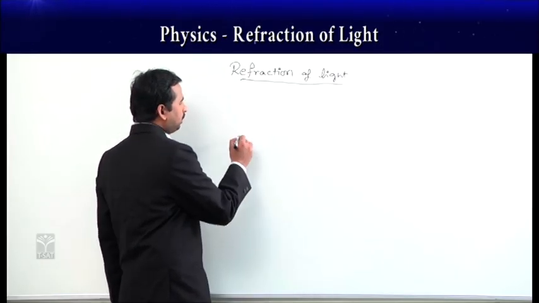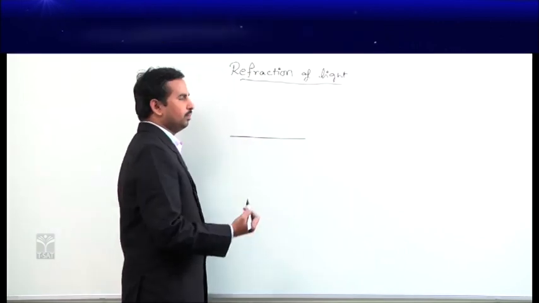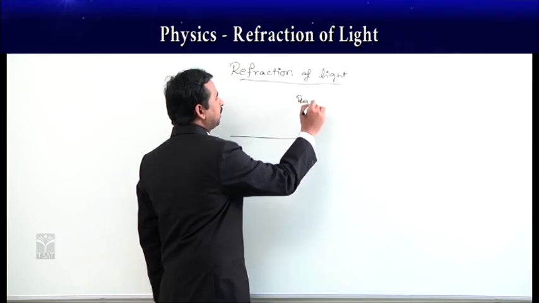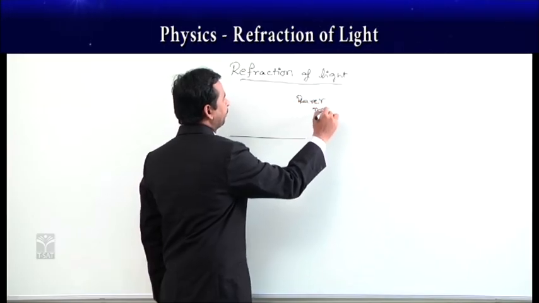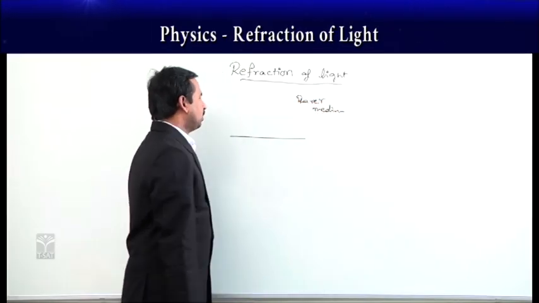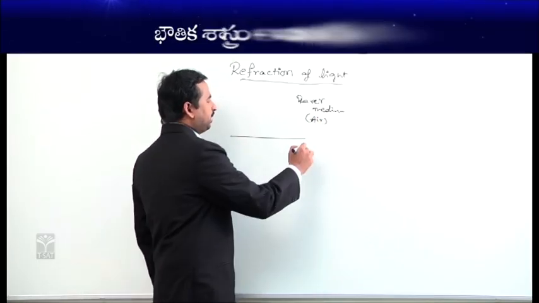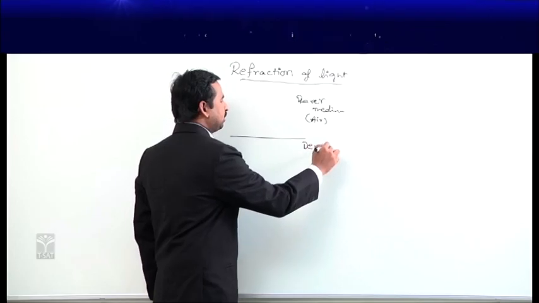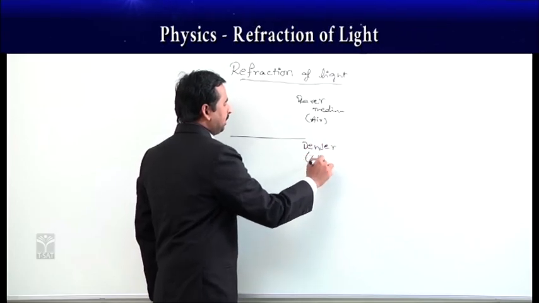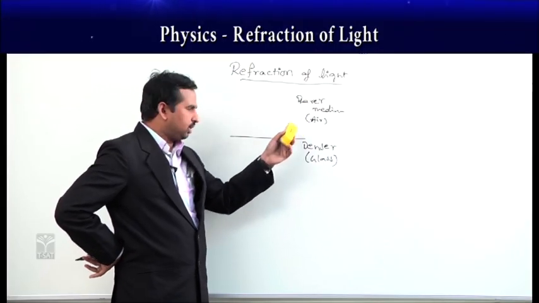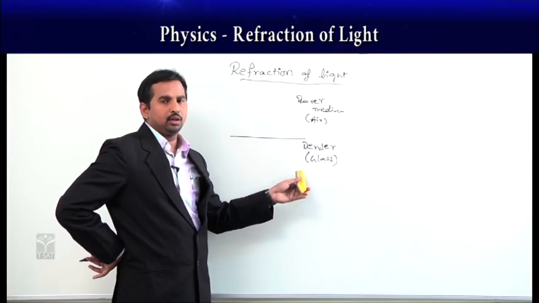For example, here we are considering a rarer medium like air, and another medium which is a denser medium, glass. The rarer medium has less density and the denser medium has more density.